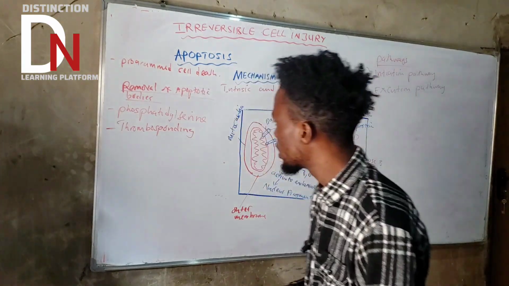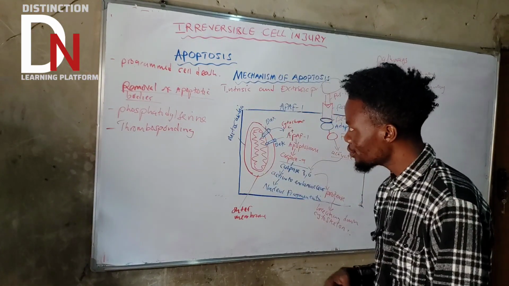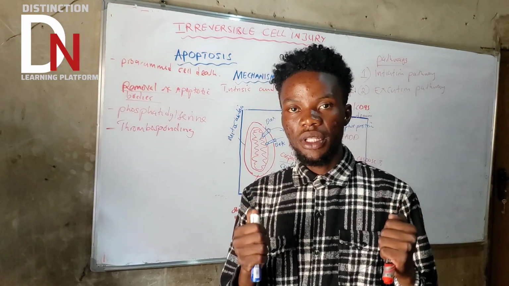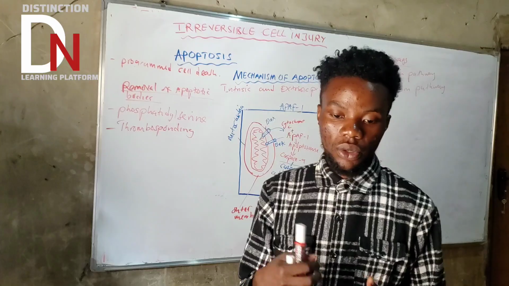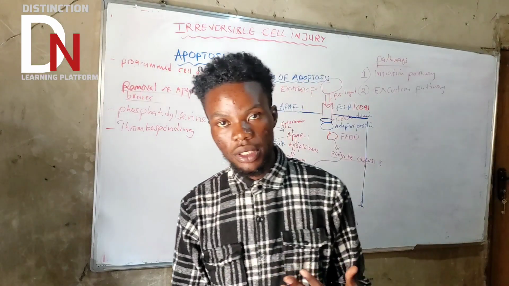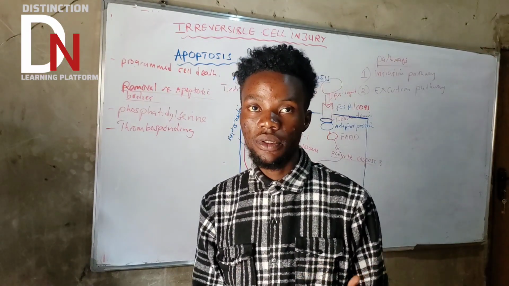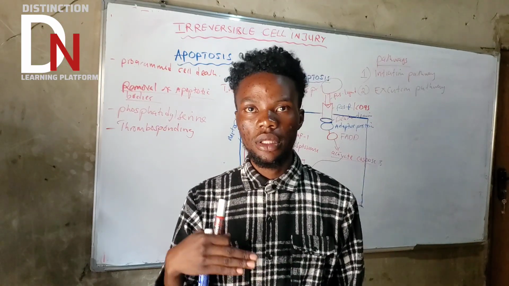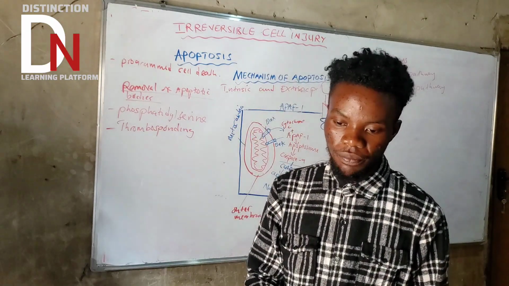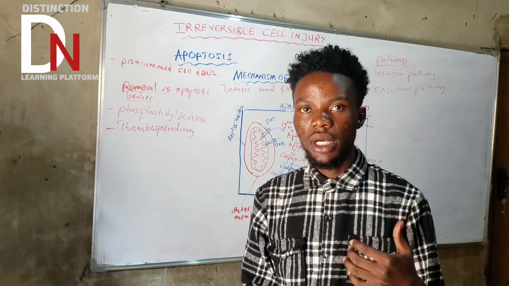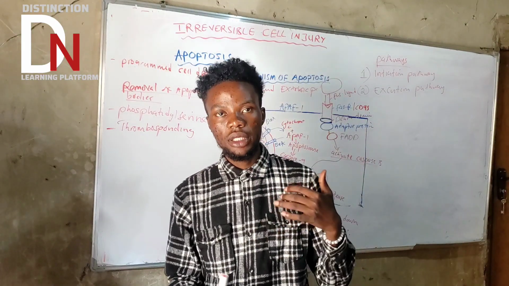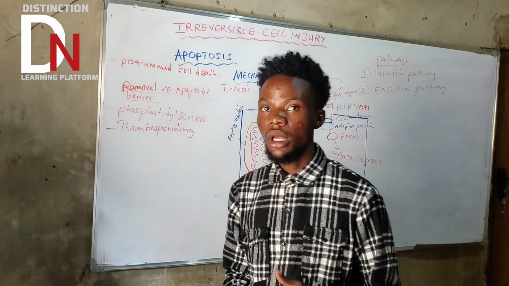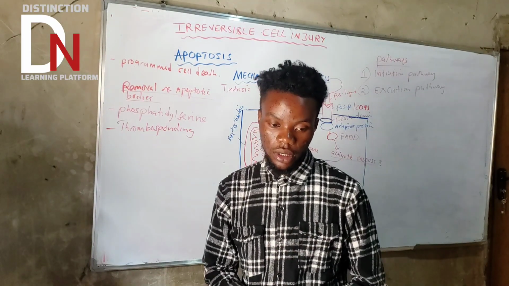Okay, very important. Now, since you are done with apoptosis, make sure that you stay tuned, so that in the next video we'll talk about the mechanism of cellular injury. Those causes of cellular injury that we talked about, we'll talk about at the molecular level now, the mechanisms like ATP and other things, as well as the other clinical relevance of cell injury, like reperfusion injury, those special things.